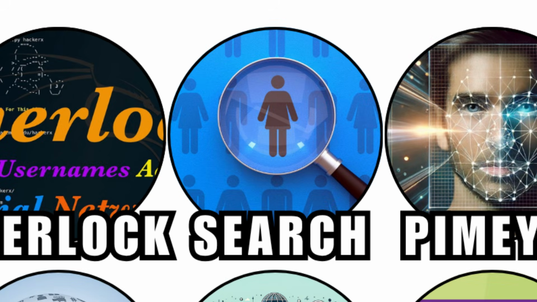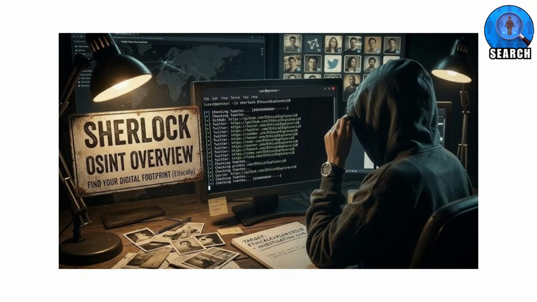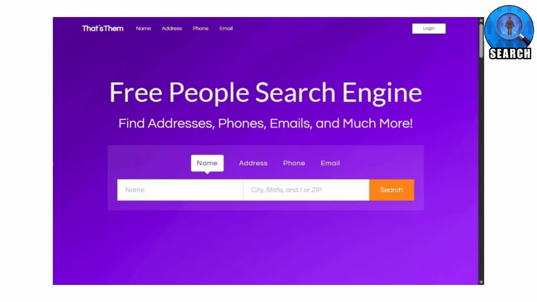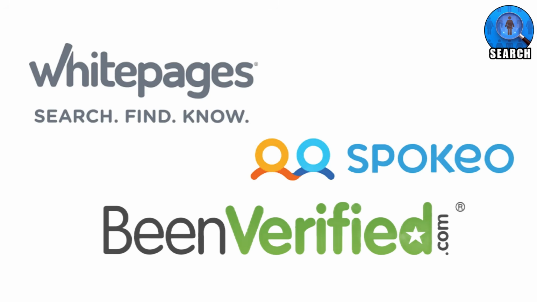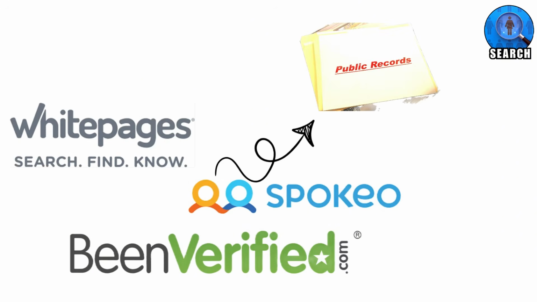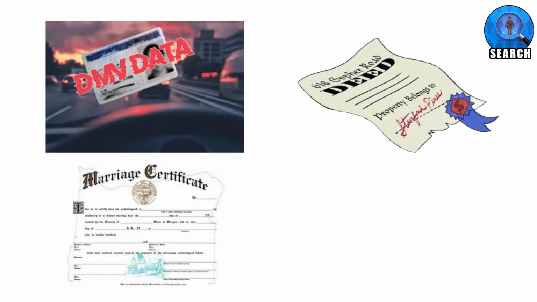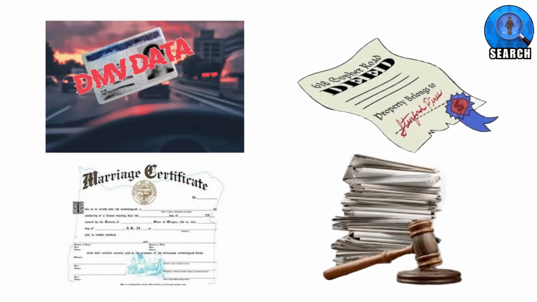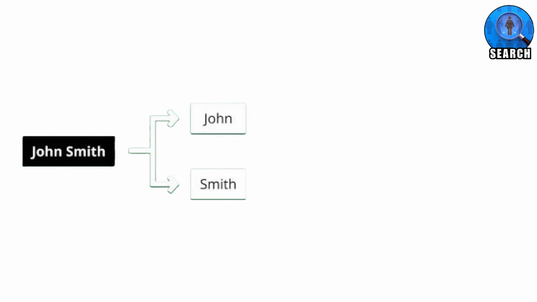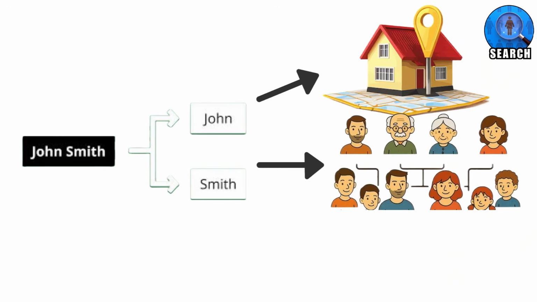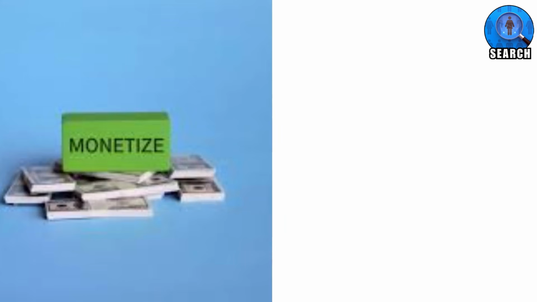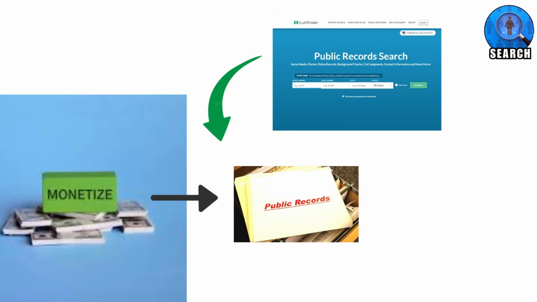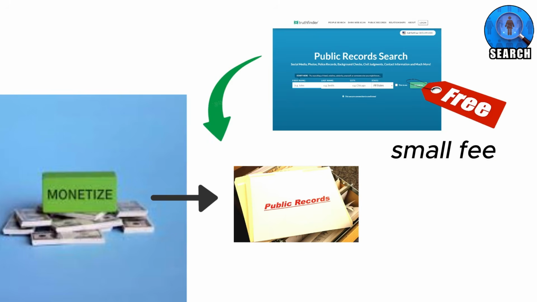People search engines: Whitepages, and Epieos. While Sherlock finds your digital accounts, people search engines find your physical body. Services like Whitepages, Spokeo, and BeenVerified act as massive aggregators of public and commercial records. They scrape DMV records, property deeds, marriage licenses, and court documents. With just a first and last name, these tools can provide a current home address, a list of relatives, previous neighbors, and even criminal records. They essentially monetize the public record, making it searchable for a small fee, or sometimes for free.